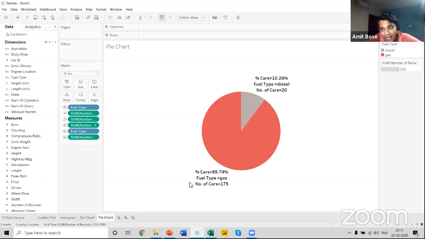But there are certain business scenarios that are achieved very easily in Power BI compared to Tableau.